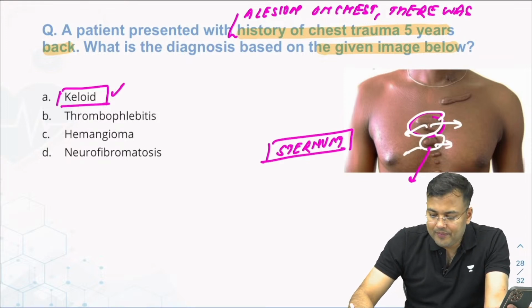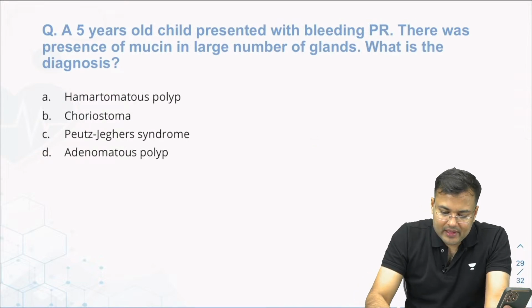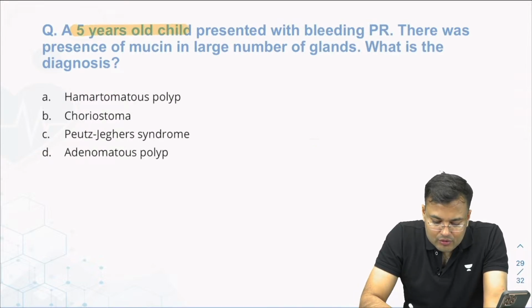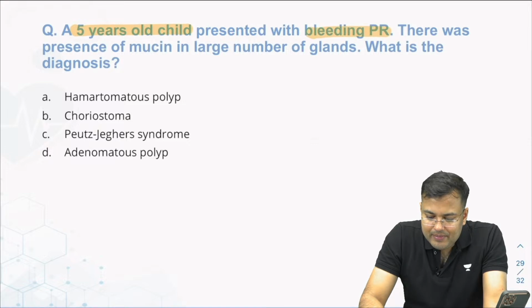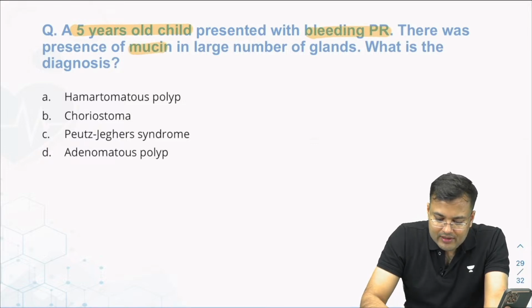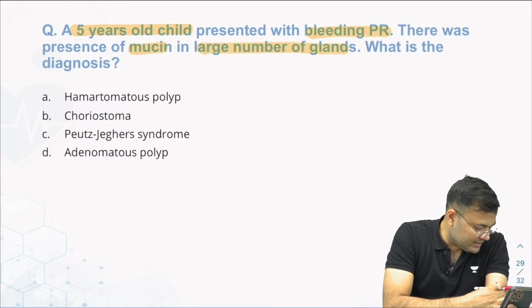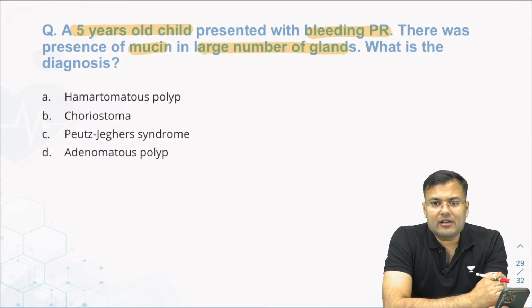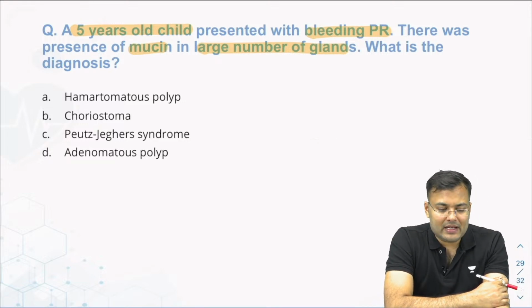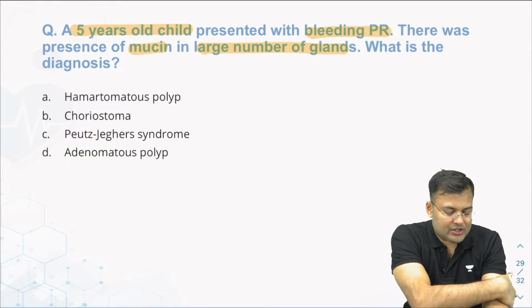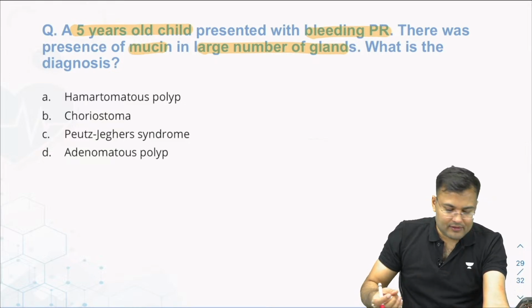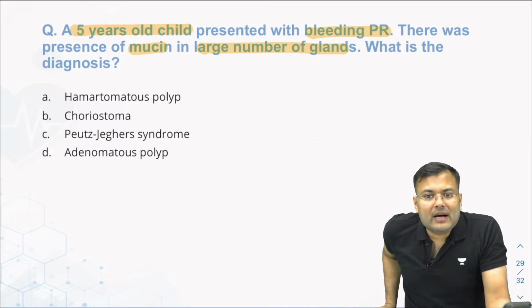This is keloid. Now, see this question. A 5-year-old child presented with bleeding PR. There was presence of mucin in large number of glands. What is the diagnosis? Tell me guys, what is the diagnosis? Easy question. On the basis of age also, you can mark the correct answer.